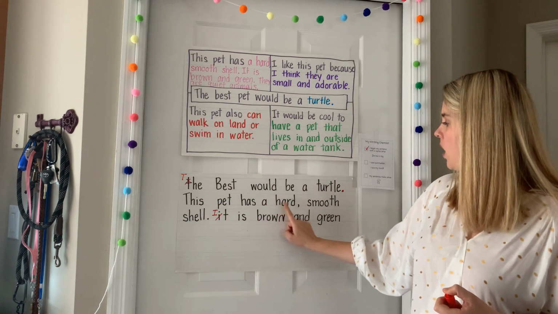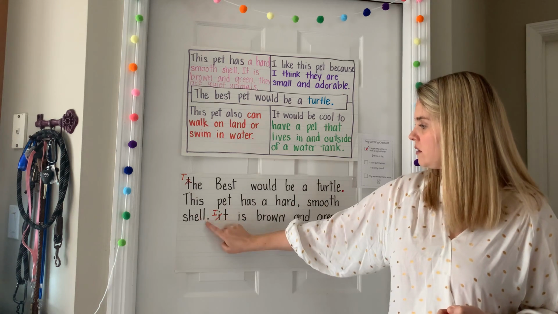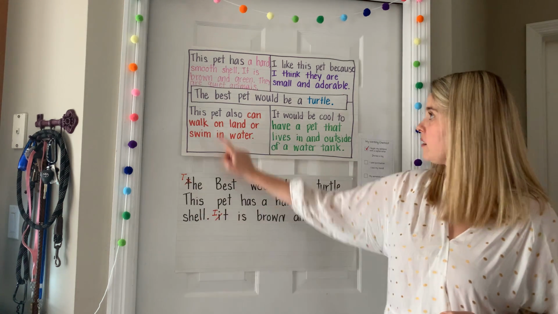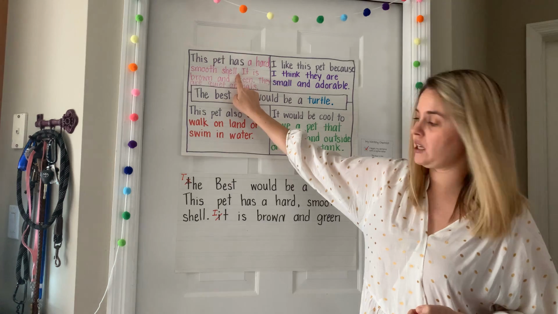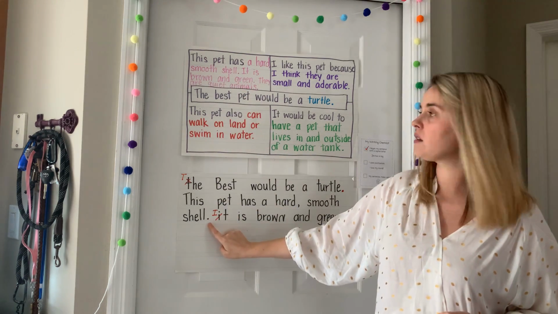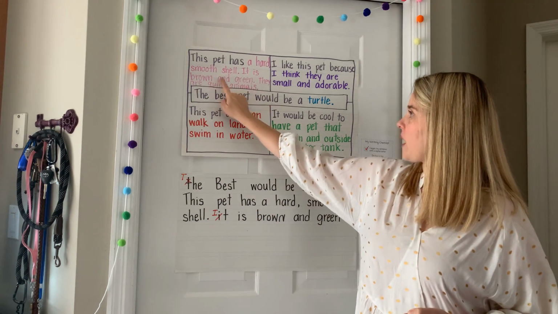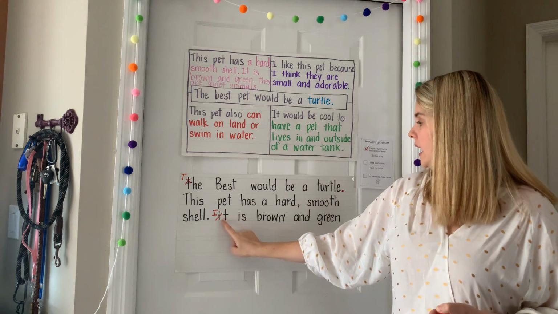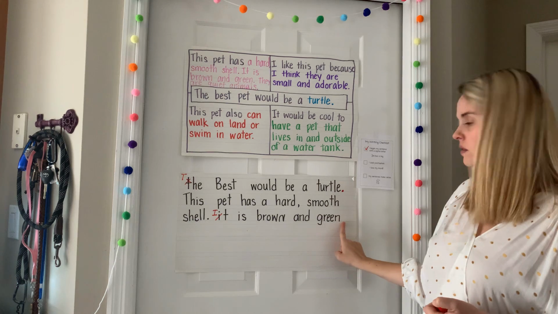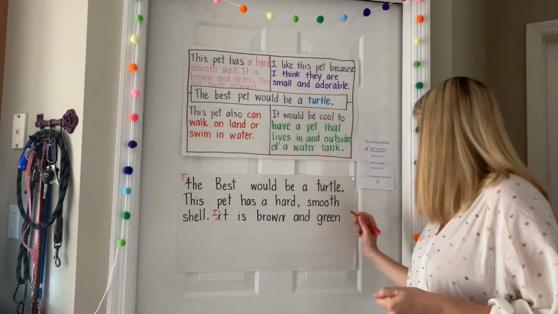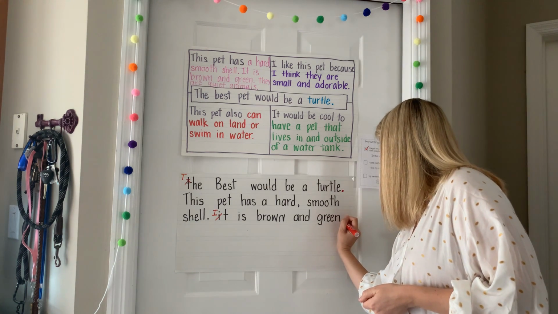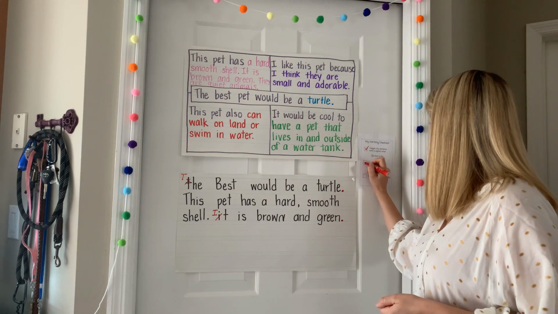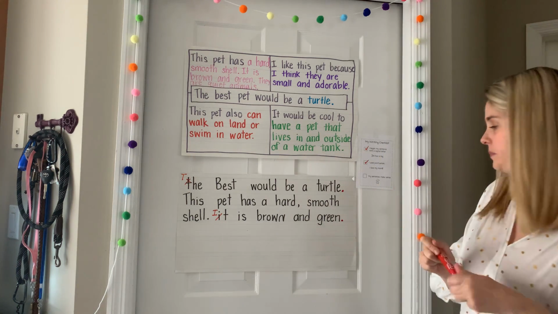This pet has a hard, smooth shell. Period. I didn't forget it there because I know there's a period after shell here, so there has to be a period after shell here. It is brown and green, so I have to make sure there's another period after green. It is brown and green. Whoop. I forgot my period, so I'm just going to go ahead and add that period right there, and then give myself a check on my checklist.